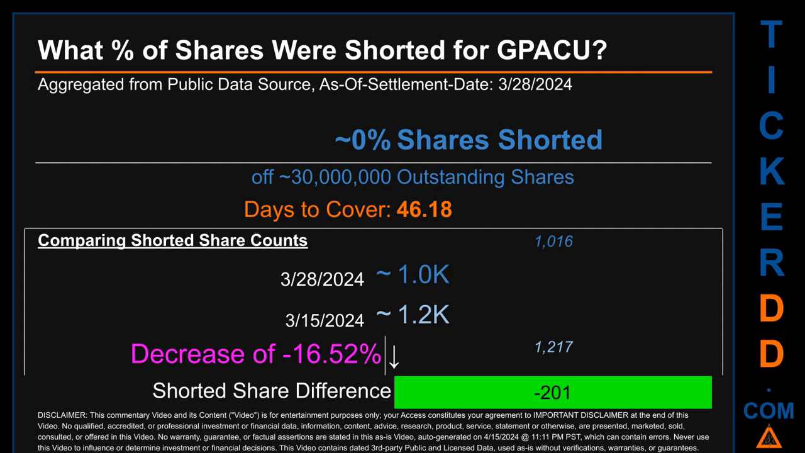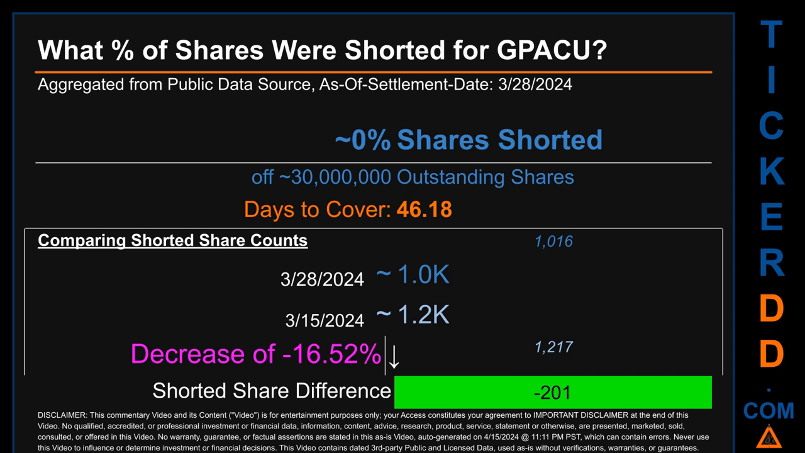What percentage of shares were shorted for GPACU for the 2-week period, ending on settlement date, March 28, 2024? About 1,000 shares of GPACU were shorted out of a total of approximately 30 million outstanding shares. Therefore, for GPACU, based on as is, discovered, public data when this video was generated, the ticker has a short interest of roughly 0%, which I got by taking the number of shorted shares and dividing it by the number of outstanding shares to get the percentage value. Days to cover is 46.18.